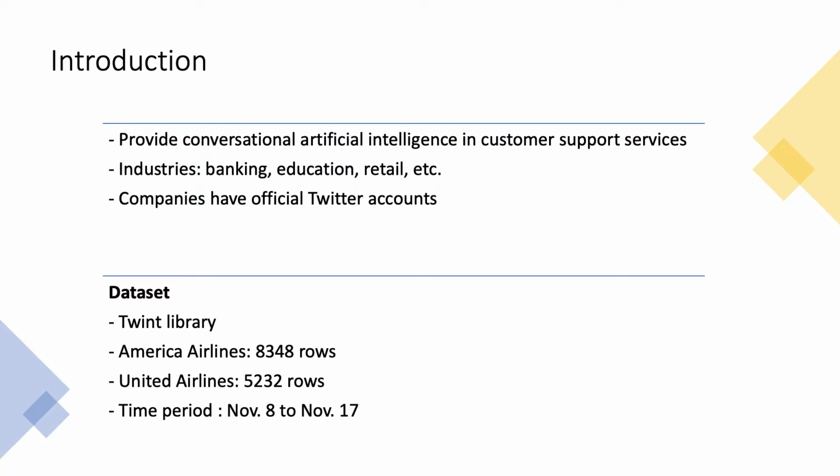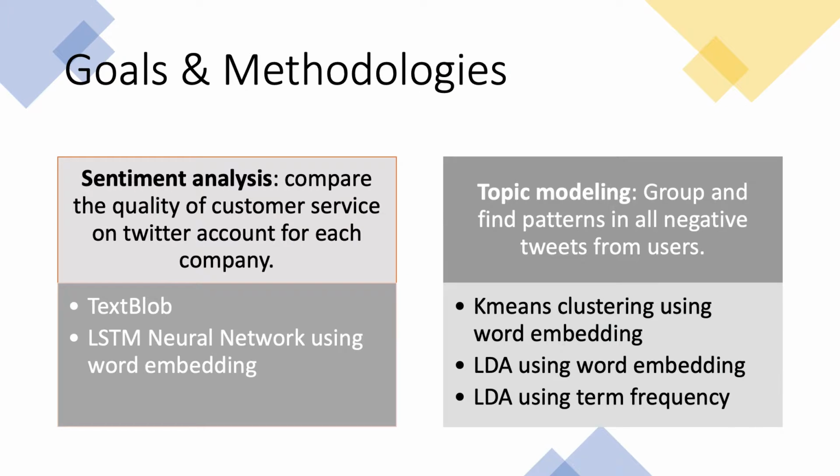In this project, I collect real-time customer support data on Twitter from American Airlines and United Airlines between November 8th to November 17th, and ended with 8348 rows for American Airlines and 5232 rows for United Airlines. The feature I used in this project is only tweet content.